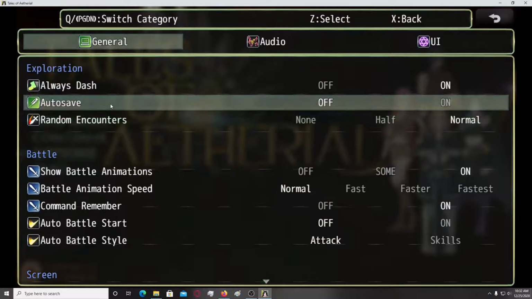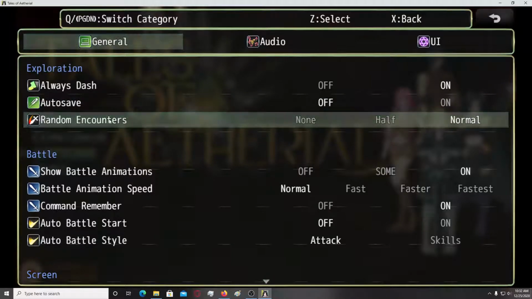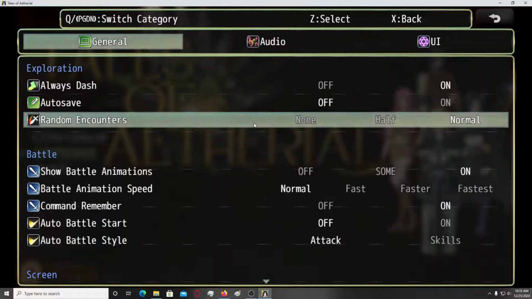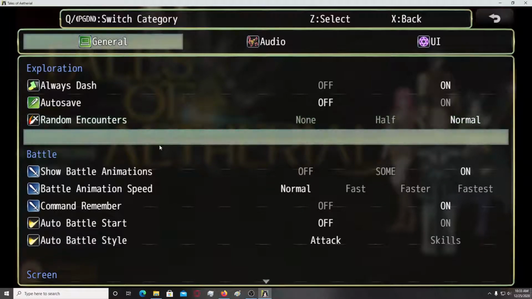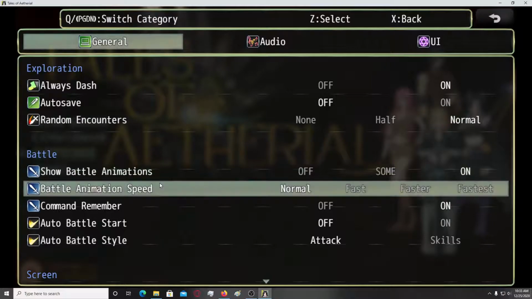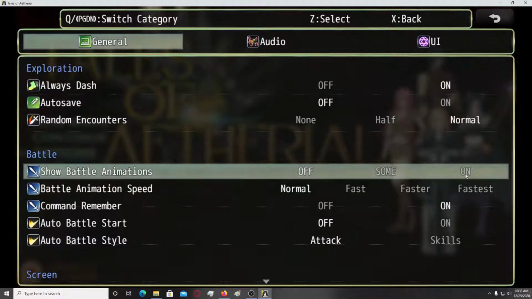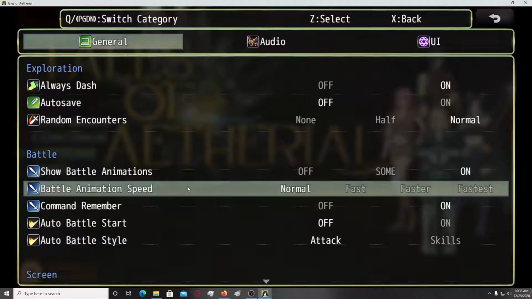Okay, autosave is on, I guess. Random encounters, normal, non-half normal. Okay, this reminds me a bit of Final Fantasy, but, well, RPG Maker's battle system is based off of Final Fantasy, but there was the encounter rate, I think. The setting was called like that, like none, normal, 2x and 4x. And we have battle, show battle animations, of course. Wait, okay. Battle animation speed, fastest, nano, thanks.